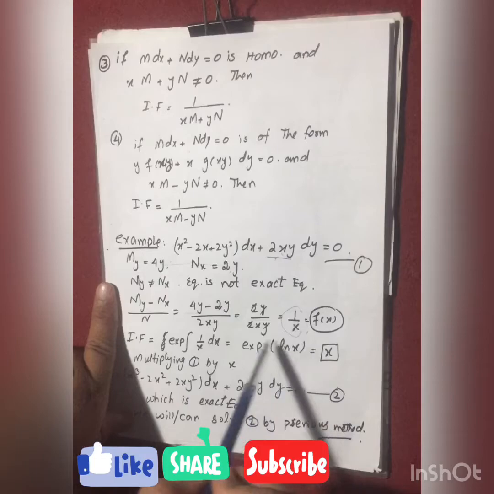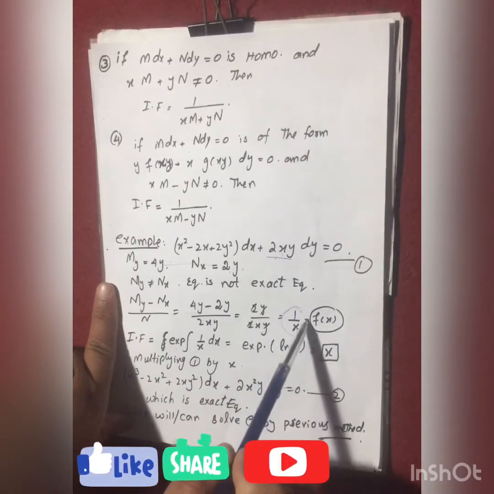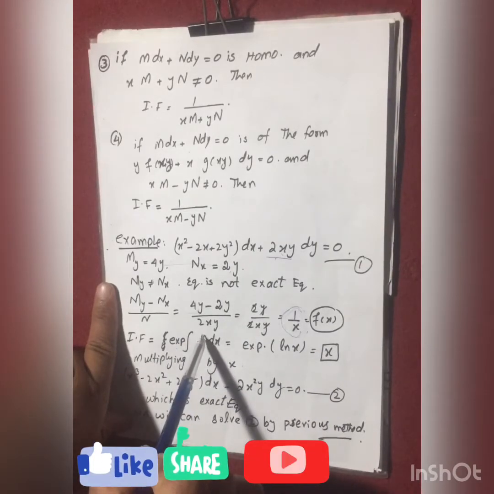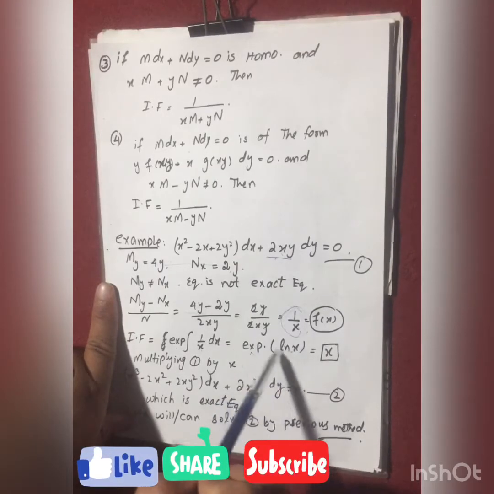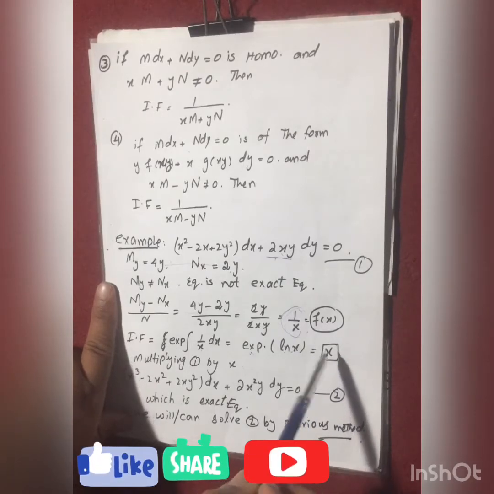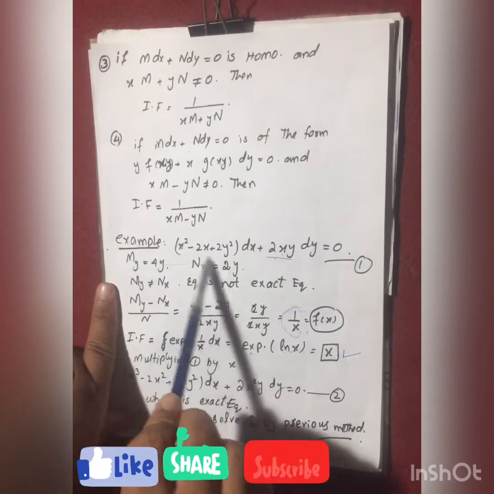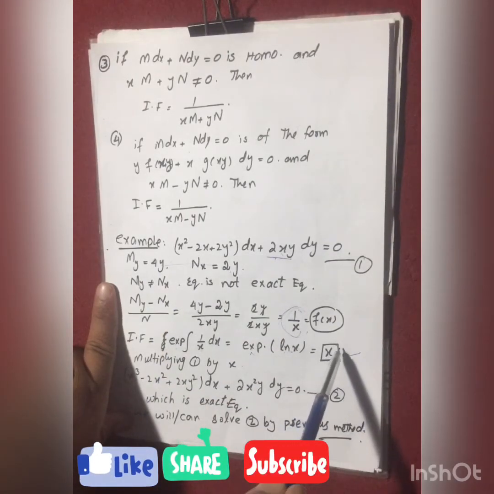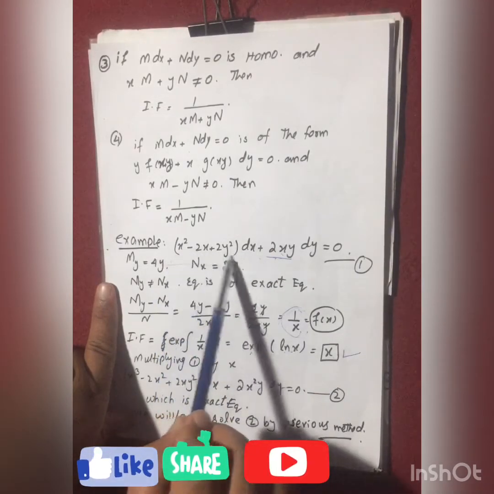After integrating, the exponential of the integral of 1 over x dx: the integral is natural log of x, and the exponential of natural log of x, the antilog, cancels, so you will get only x. This is the integrating factor. You will multiply this integrating factor, x, by the given equation to make it an exact equation.